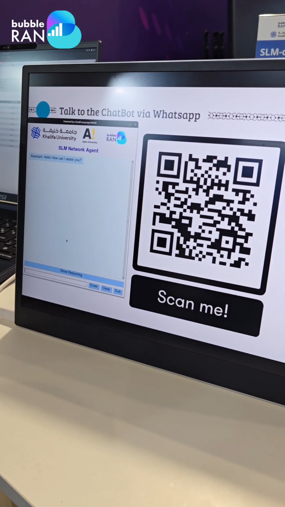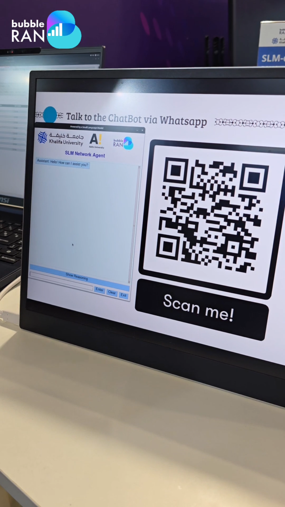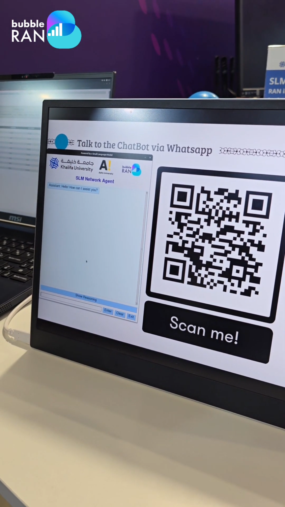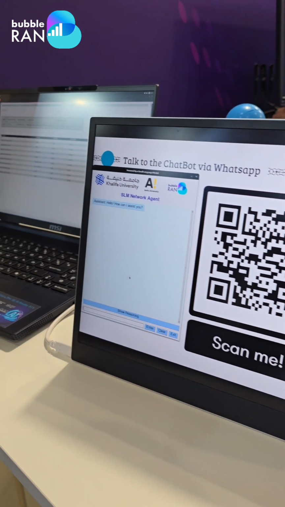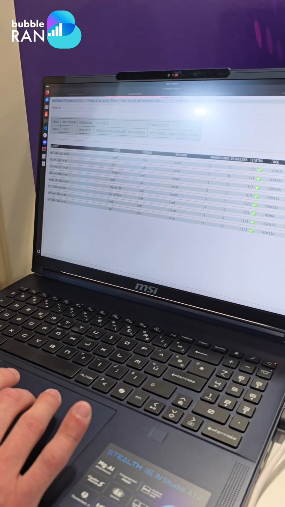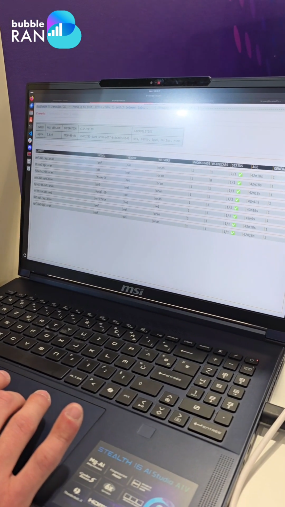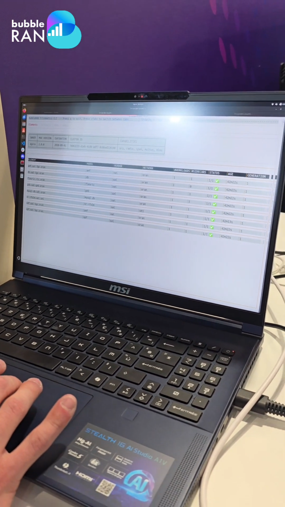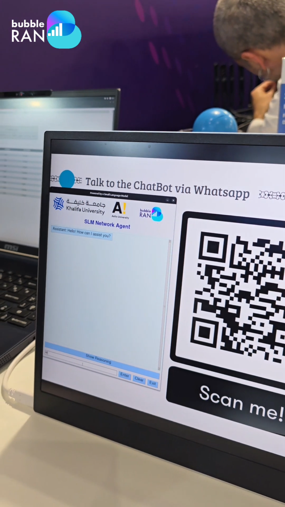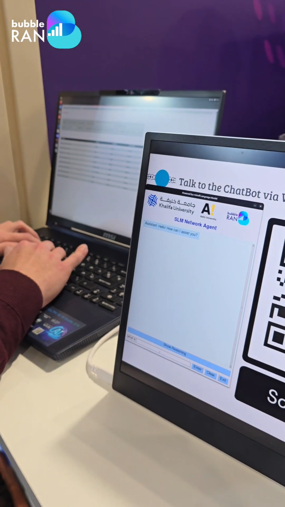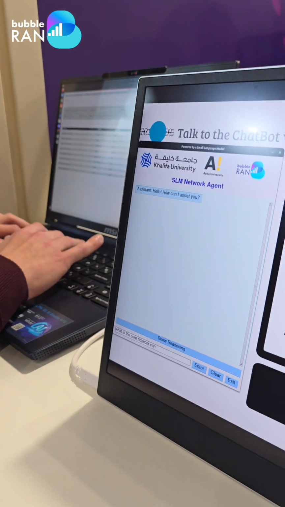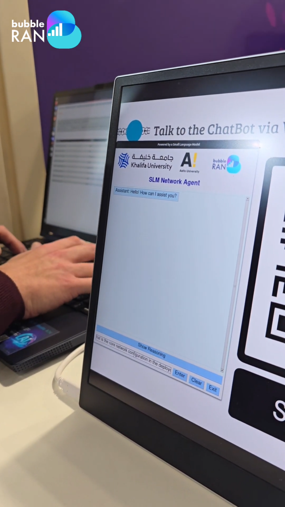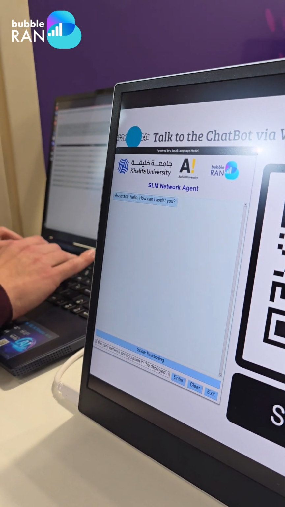This chatbot is able to answer questions about 3GPP or RAN specification, but also about real-time network deployment, which we can see on the other screen. Here we deploy an end-to-end 5G network with the core network, access network, and UE. For example, I can try to ask what is the core network configuration in the deployed network.